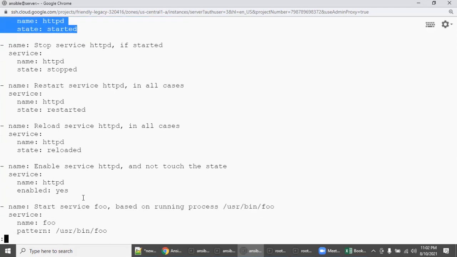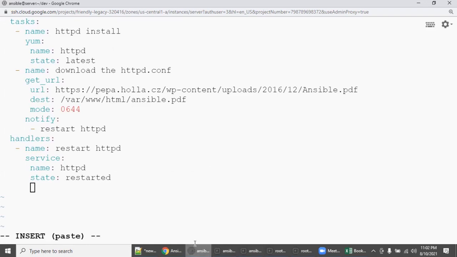So enabled equal to yes. So go back to your playbook, say enabled colon yes, so that either you can split it out into 2 plays or in one single play itself. In the service module, you can go with service name httpd, and you can go with restarted and enabled, right?